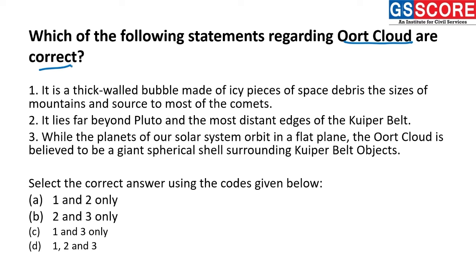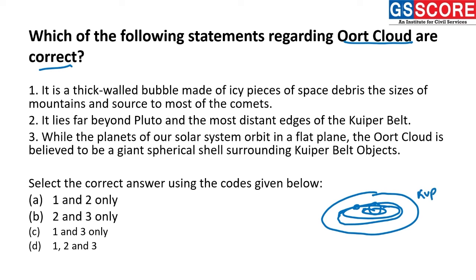Okay, so analyzing the statement, we have the sun, we have our solar system, and all the planets of the solar system are moving in an elliptical plane. Then after Pluto, that is the last planet, consider it not as a planet right now, but as the last astronomical object present in the orbit of the sun. There we have a kind of a Kuiper belt.